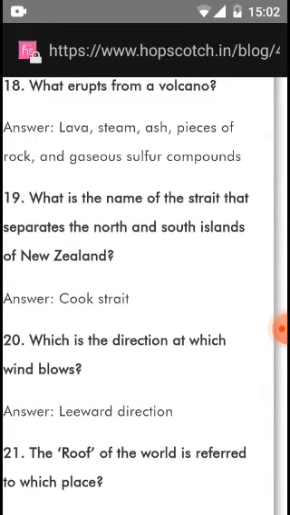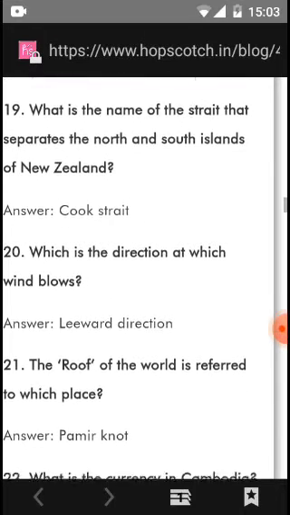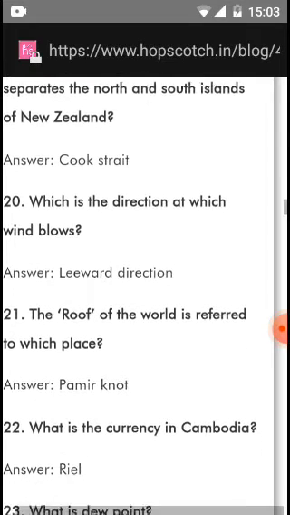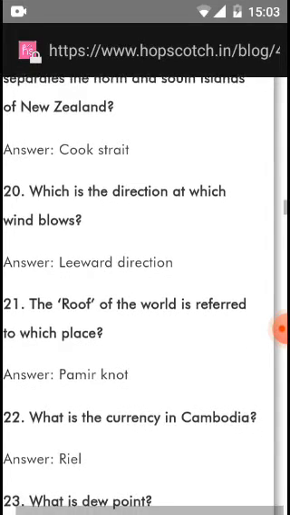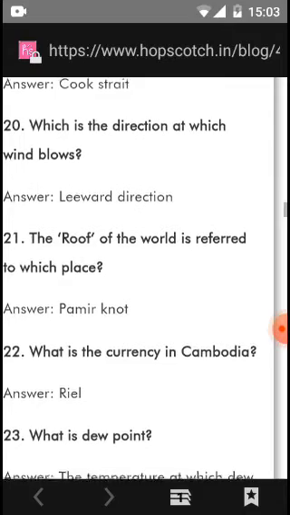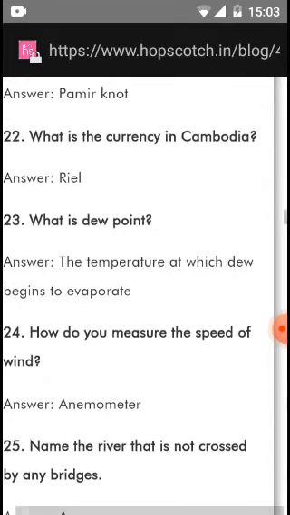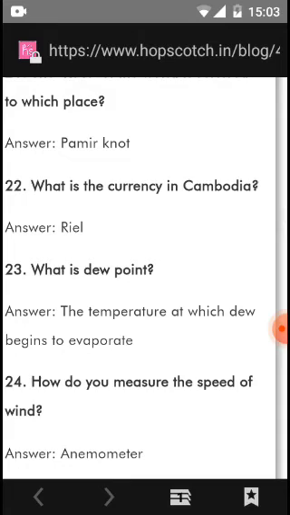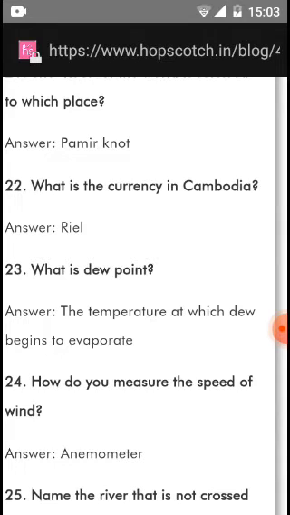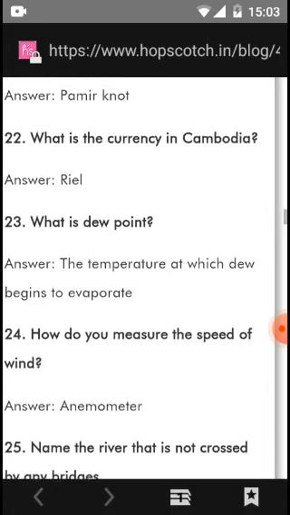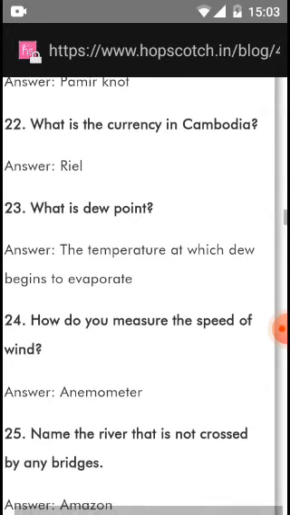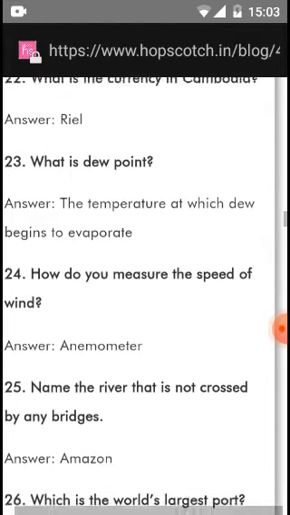What is the name of strait that separates the North and South Island of New Zealand? Cook Strait. Which is the direction at which wind blows? Leeward direction. The roof of the world is referred to which place? Pyramid Knot. What is the currency of Cambodia? Riel. What is the dew point? The temperature at which dew begins to evaporate.